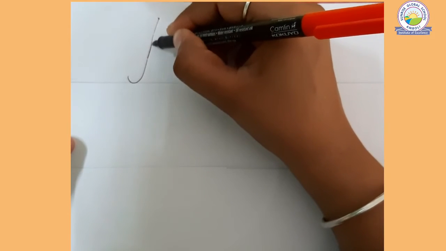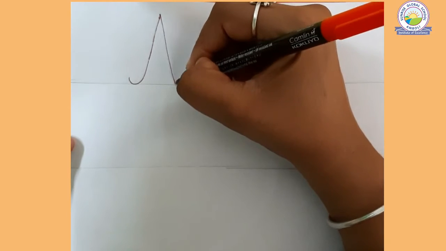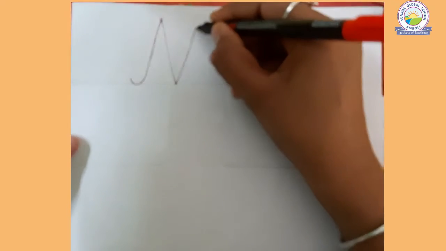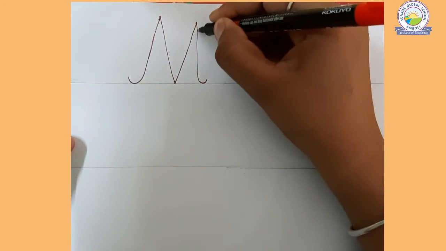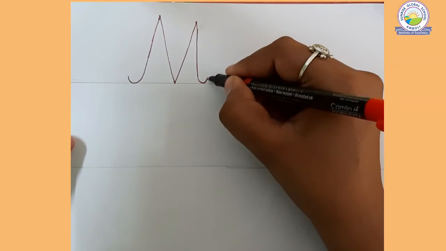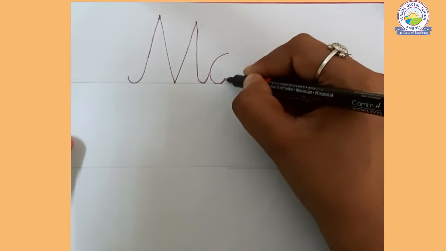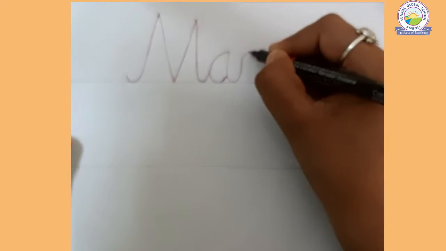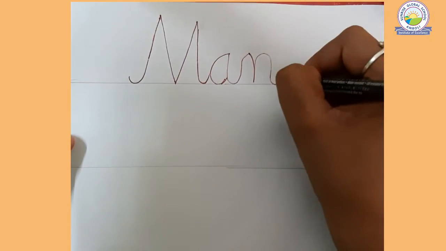Make a slanting line, then fully come down, again a slanting line, go up, again come down. See, ma, a, na.